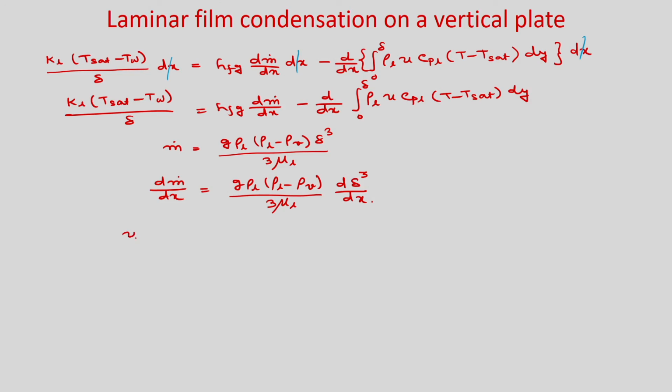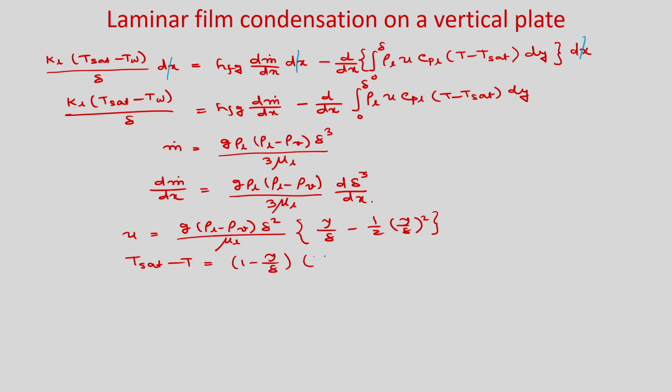And we know u = g (ρ_L − ρ_v) δ²/μ_L [y/δ − ½ (y/δ)²]. And here temperature is there. You know T_sat − T = (1 − y/δ)(T_sat − T_w).